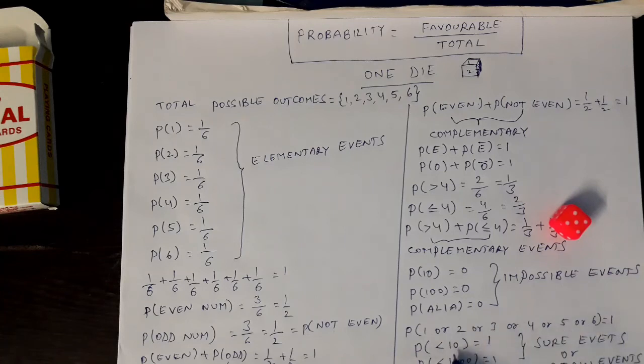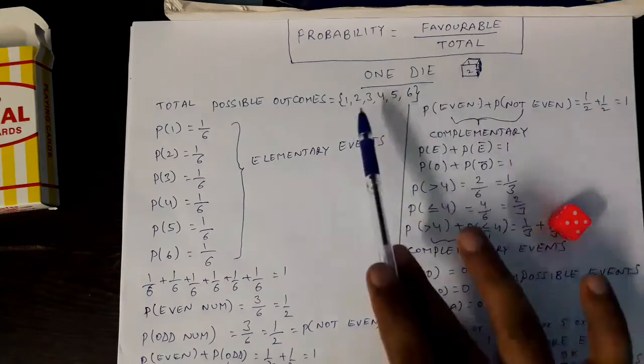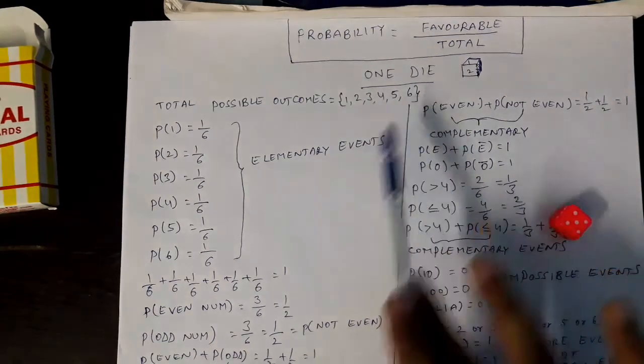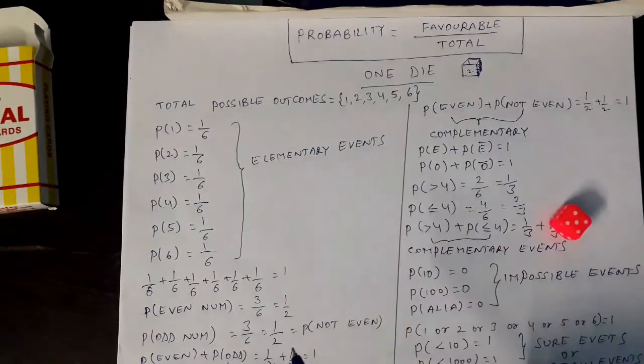This one, see this, the probability of getting a number less than 10. Yeah, you tell me. The denominator is 6, of course. Coming to the numerator, all these 6 are satisfying, right? Obviously, we will get less than 10.